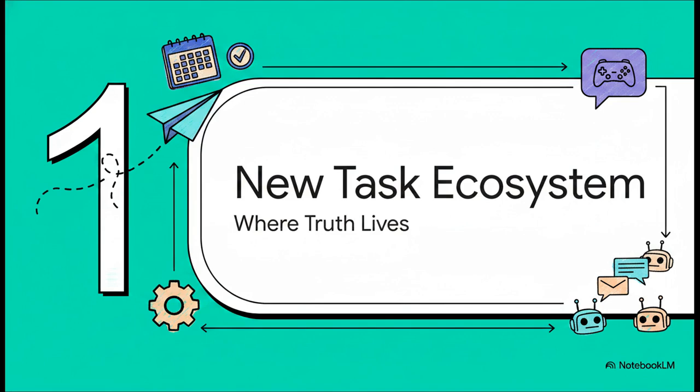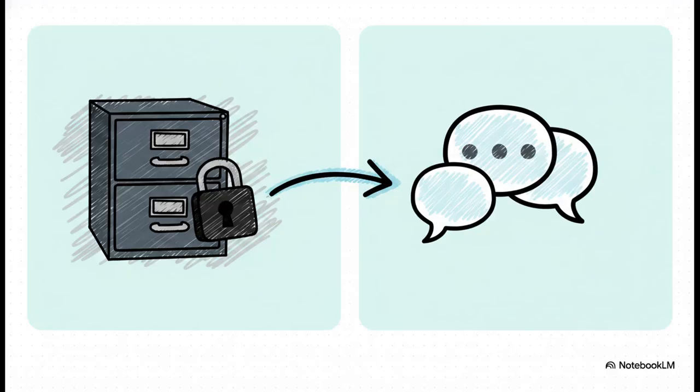All right, Section 1, the new task ecosystem, where truth lives versus where work happens. Think of Plane as the brain's memory bank. It's our source of durable truth. It holds what actually needs to be done, who owns it, what client it belongs to, the current state, and the hard evidence that the work is actually completed. Discord, on the flip side, is just the nervous system. It's the conversation hub. It's where we talk, route things, ask agents to create tasks, and provide missing context. Basically, Discord messages should always point straight back to Plane the second the work becomes real.